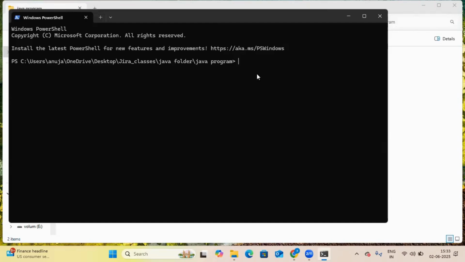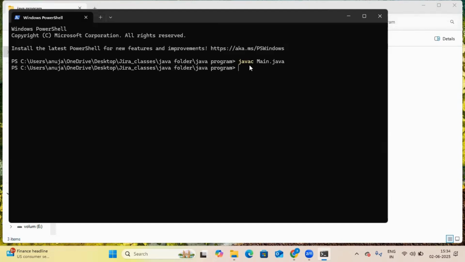Now what we will do. We have installed JDK, so we have compiler and interpreter both. Now we will compile our Java code. So we use javac, the Java compiler, then your class name, the file name dot java. Enter. Now, if all things are right, you will get this format. If things are not right, you will get something else. If the file is not found or there is some type of error, you will get an error message.